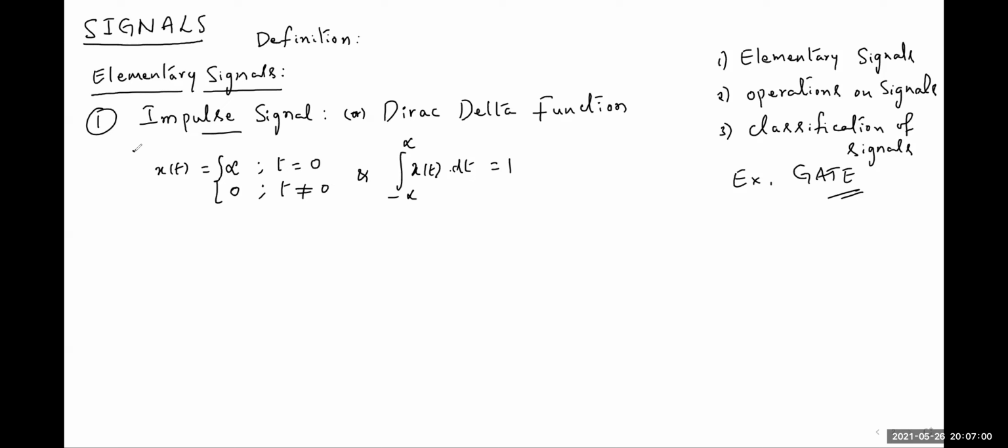This is the definition of the impulse signal or Dirac delta function. A complete definition of the Dirac delta function. So in GATE 2007,